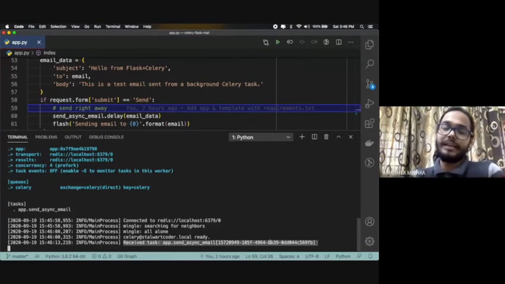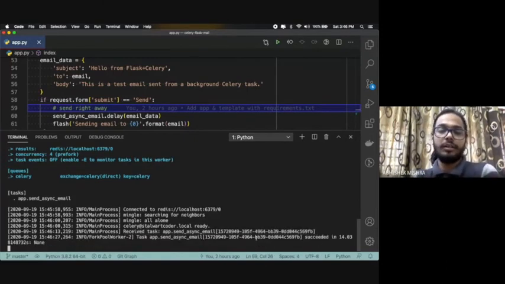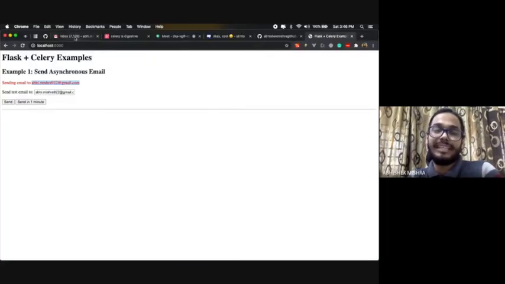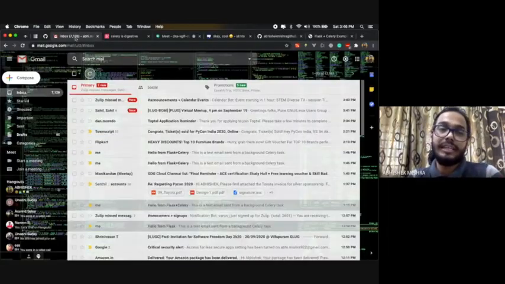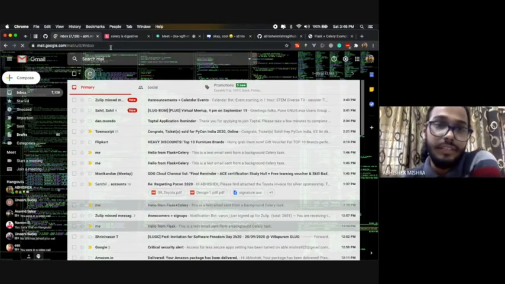And once it executes it, depending on the SMTP library, it takes time, it will return you all this detail. It is executed and succeeded in 14 seconds, milliseconds. So now if I go to my email inbox, I can check whether I have received the email or not.